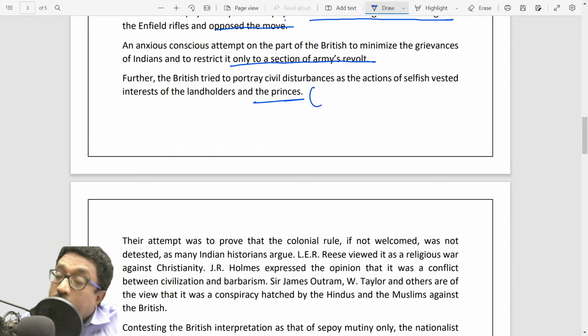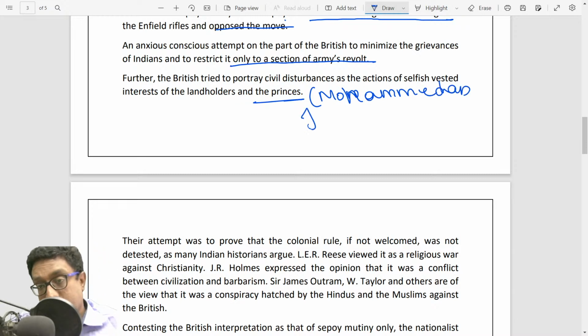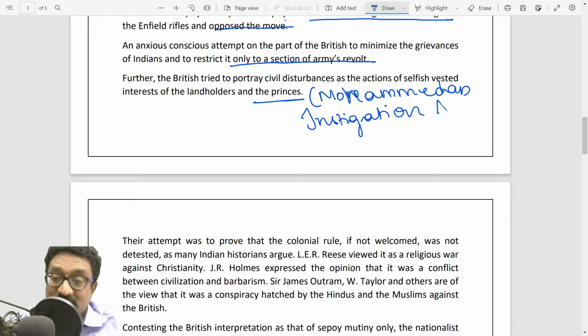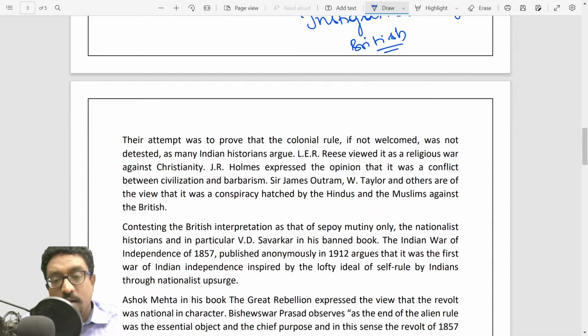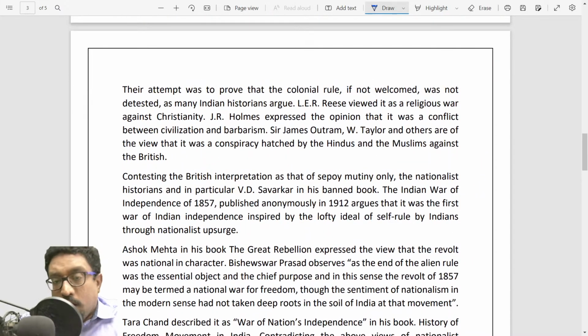Some historians even went to the point of calling it a Mohammedan instigation against the British. Their attempts were to prove that colonial rule, if not welcomed, was at least not detested, as many Indian historians argue.